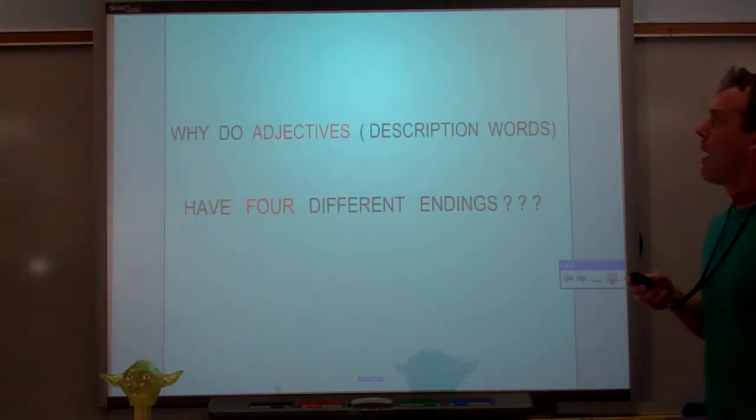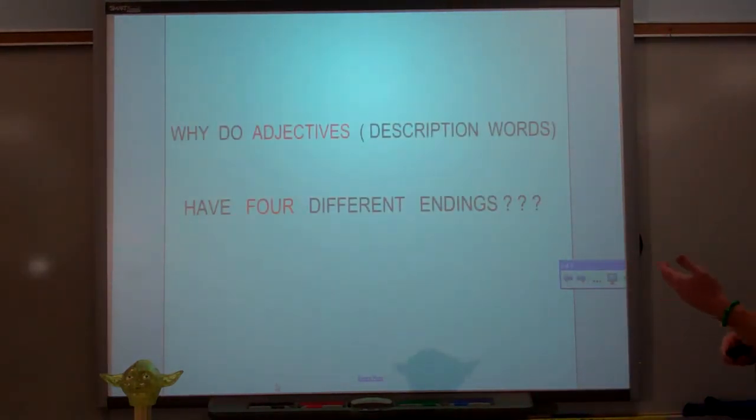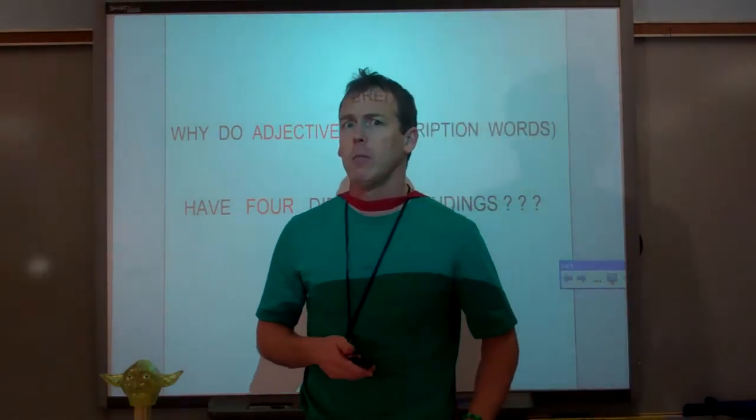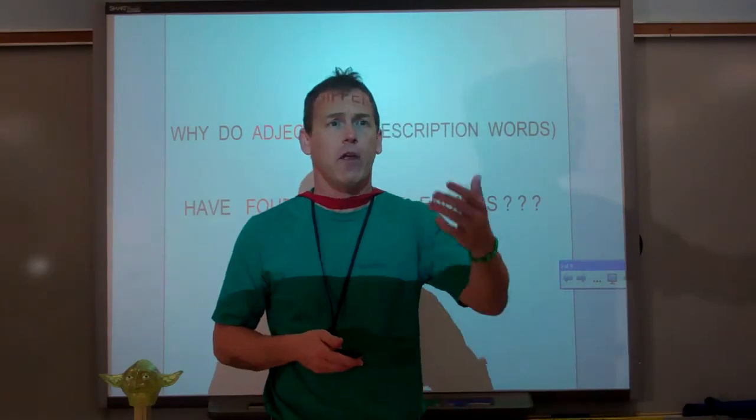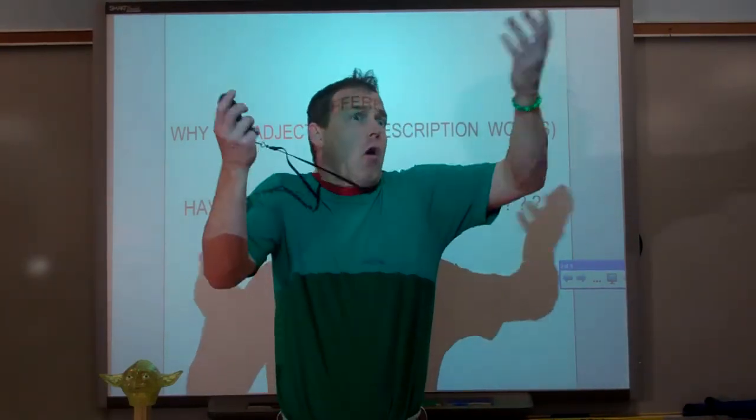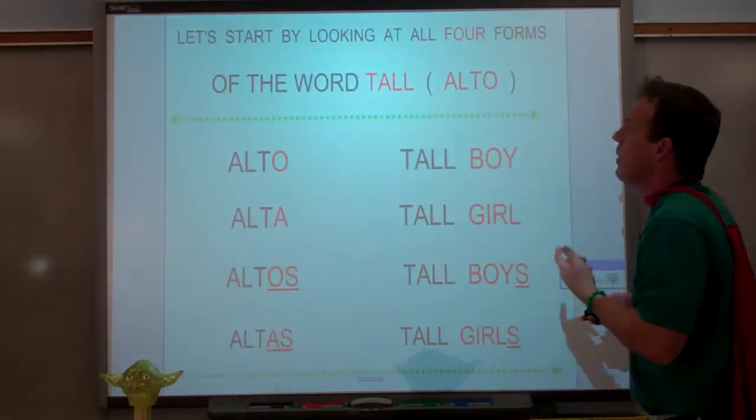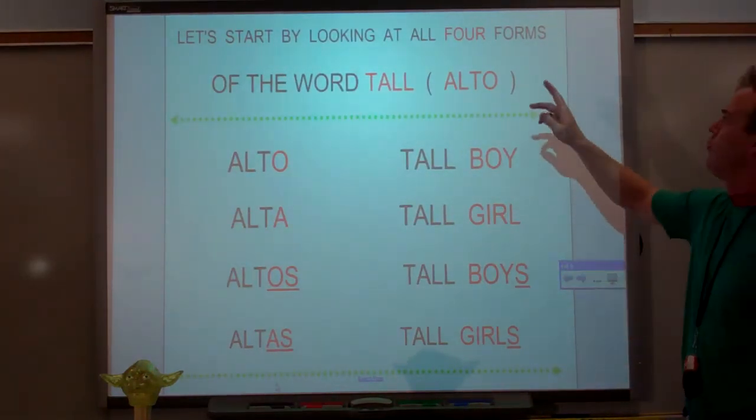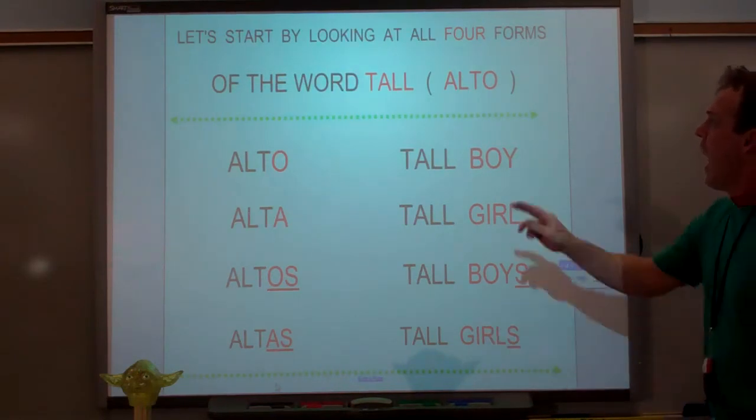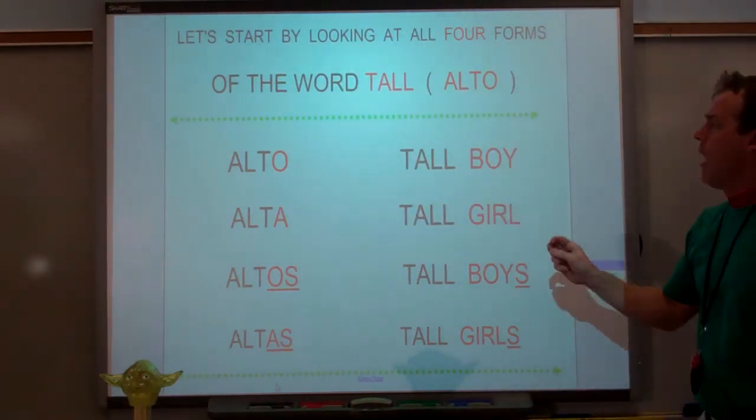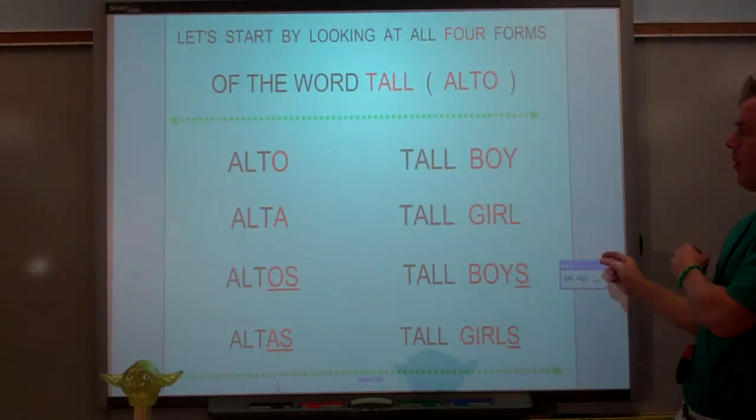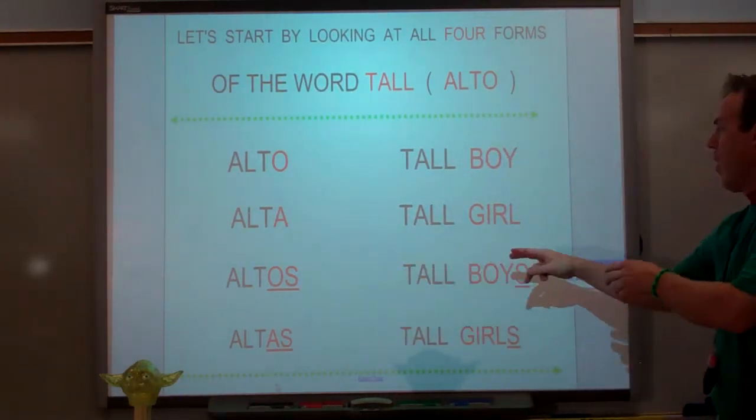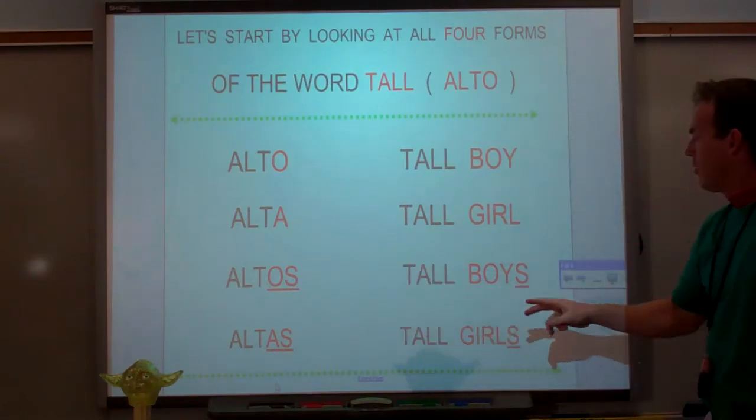Now, today we're going to grapple with a problem. Why do adjectives or description words have 4 different endings? That seems like a reasonable question. We don't do that in English. We say tall boy, tall girl. There's not a big change. But now let's look at this. Let's start by looking at all 4 forms of one word. Tall, which is alto in Spanish. Alto is a tall boy. Alta, with an A, is a tall girl. Altos, like the candy, altos are tall boys, and altas are tall girls.